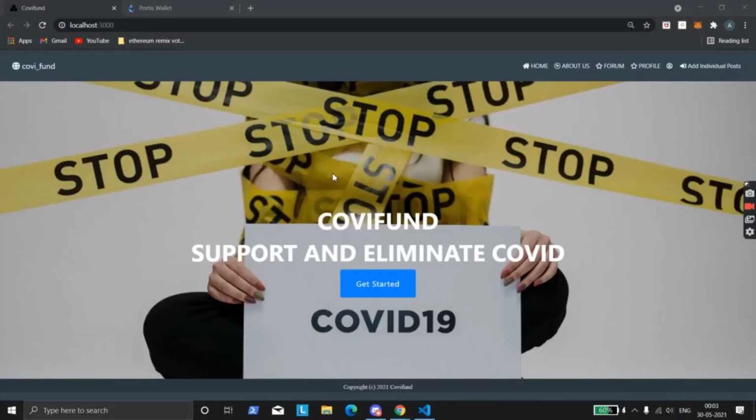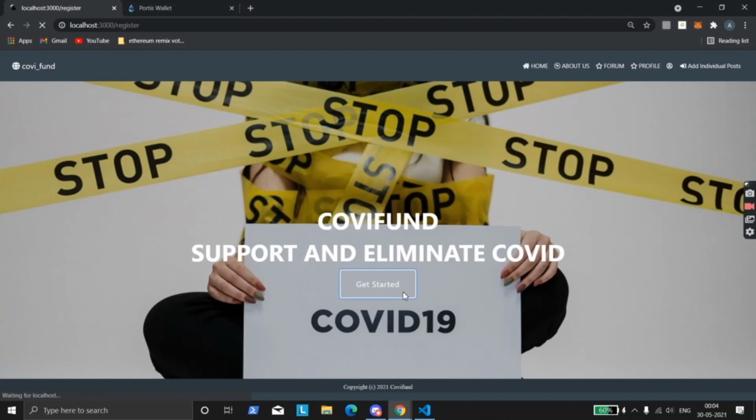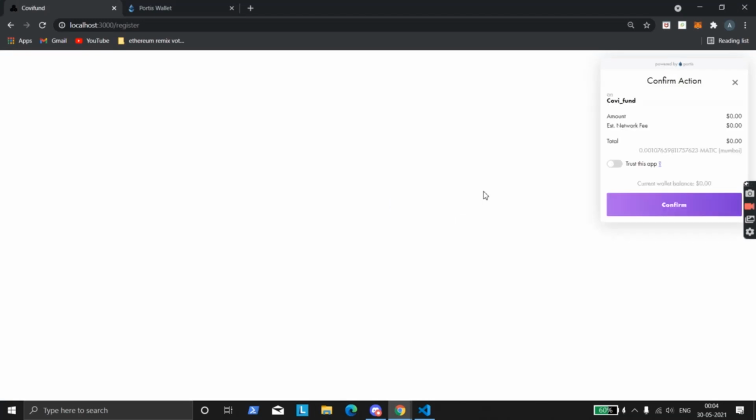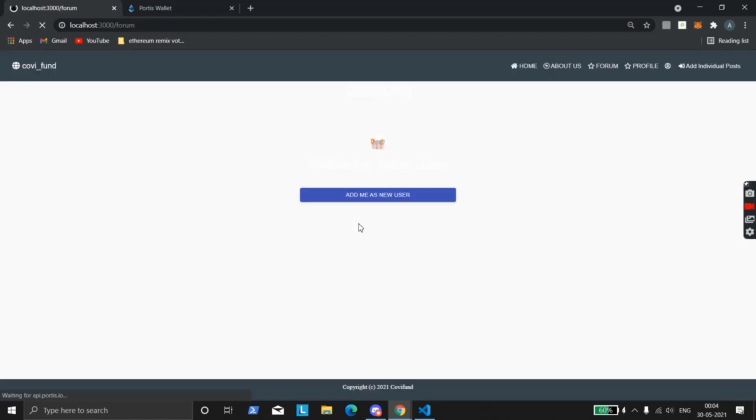So now I'm logging in from another computer and I'm going to fund this project and demo that. So let's get started on the new computer. Now I need to sign in with a different account. So I'm signing in using Portis wallet. Just confirm. So it will redirect me to the forum page.